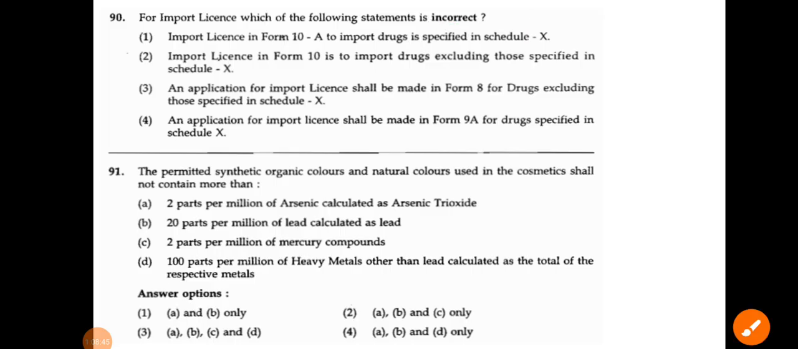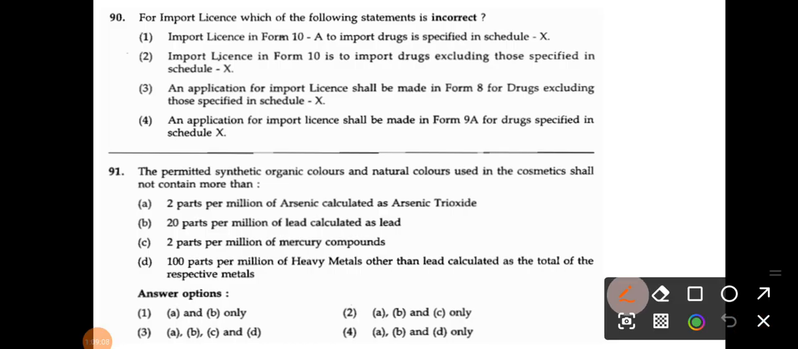Question 91: the permitted synthetic organic colors and natural colors in cosmetics shall not contain more than 2 ppm of arsenic, 20 ppm of lead, 2 ppm of mercury and 100 ppm of heavy metals. So for question number 91, the correct answer is A, B and D only.